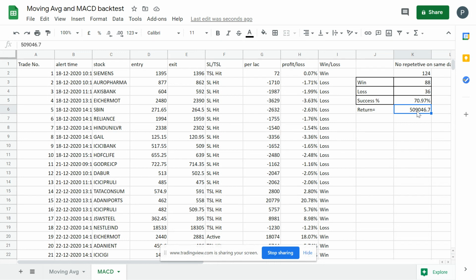Otherwise, the best thing MACD is giving us is entering at bottoms, and moving averages will give us the confirmation. If you have invested 1 lakh, then you got around 5 lakhs. So let's assume you have invested only 10,000 or even 5,000 per trade.